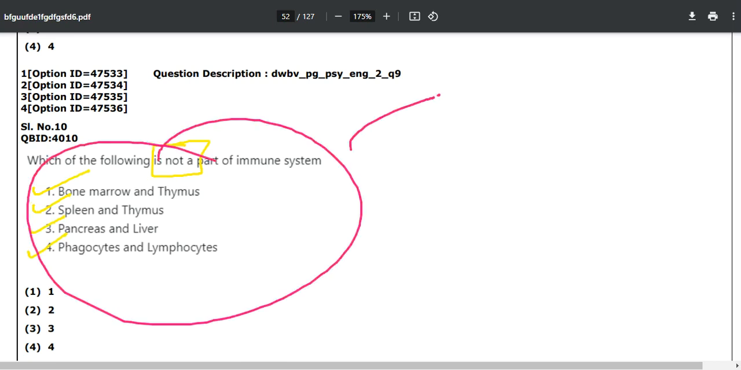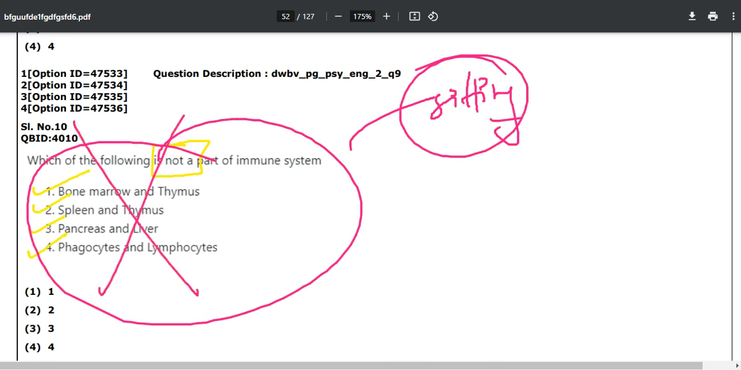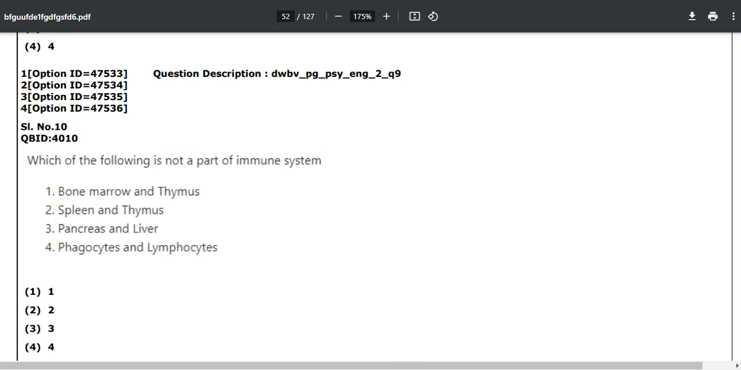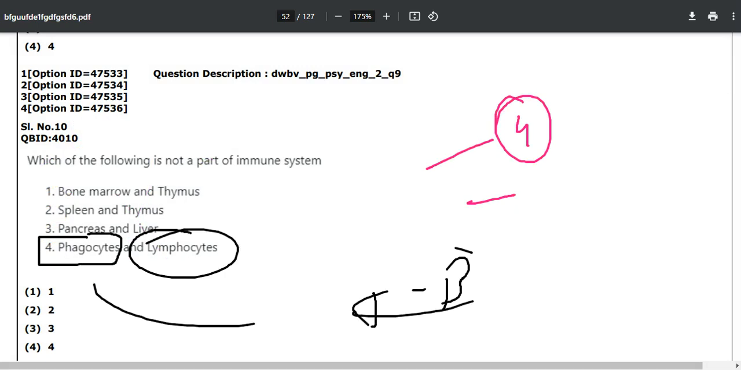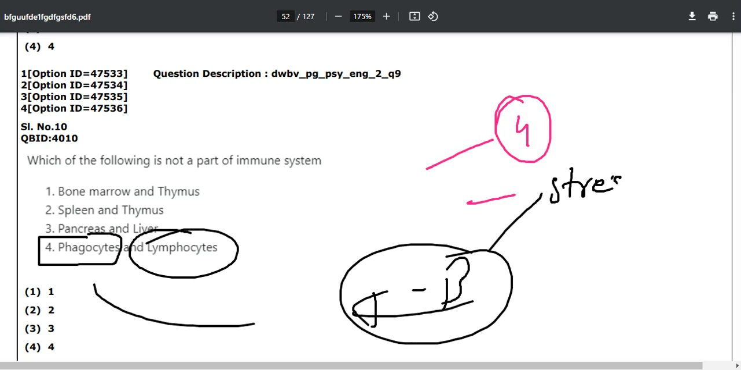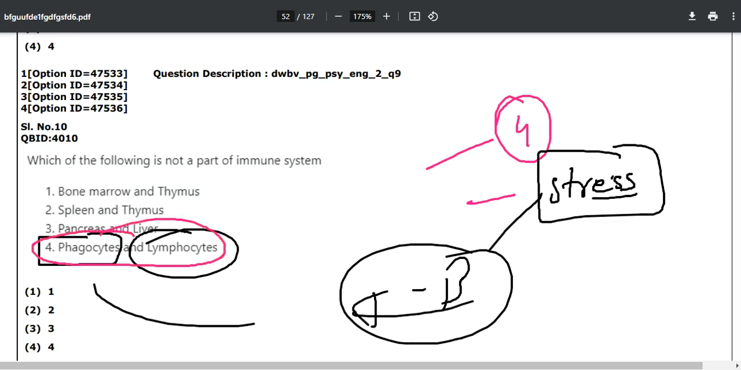What if you are sitting for the examination and you are going through this question and you know nothing about the biology of your body, or you are weak in unit number 4, or whatever unit it may be, but you know something like this: phagocytes and lymphocytes, which we call T cell, B cell, related to stress, right? So you know that this is somewhat related to what? This is somewhat related to your immune system, right? But the question is asking which is not a part of it.